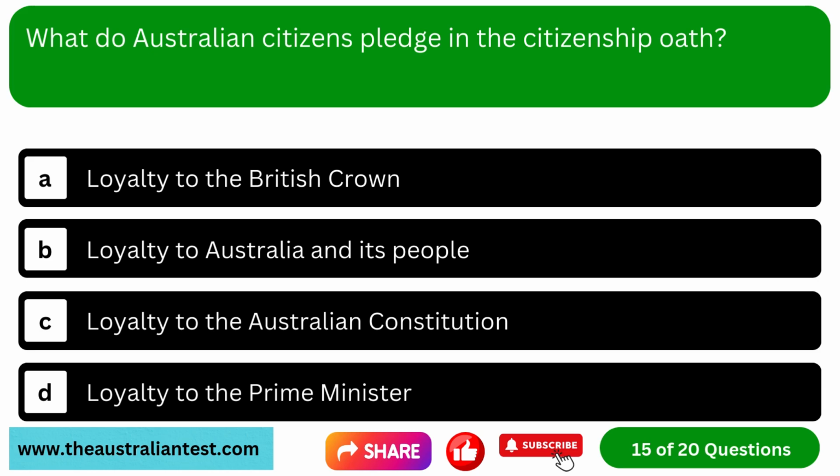Question 15. What do Australian citizens pledge in the Citizenship Oath? Option A, loyalty to the British Crown. Option B, loyalty to Australia and its people. Option C, loyalty to the Australian Constitution. Option D, loyalty to the Prime Minister.